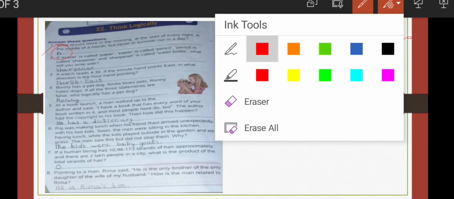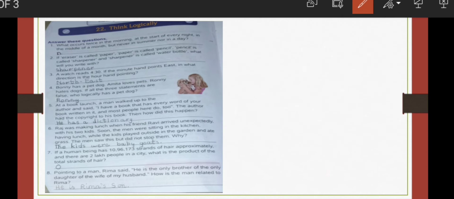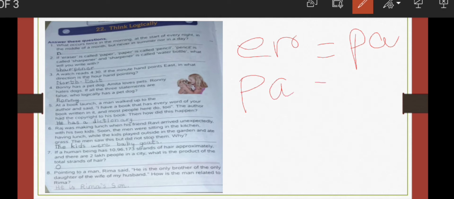Okay students. Now next. If eraser, I am writing ER for eraser, is called paper, PA for paper. And if paper is pencil, so now paper is pencil, and pencil is called sharpener.